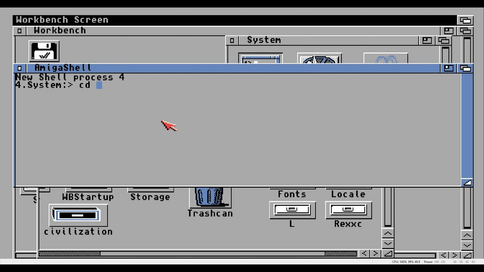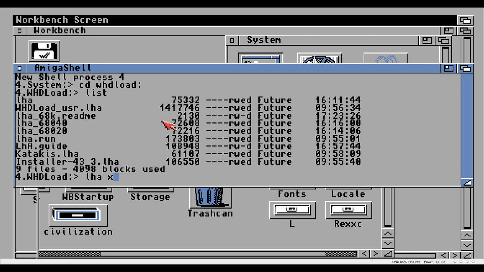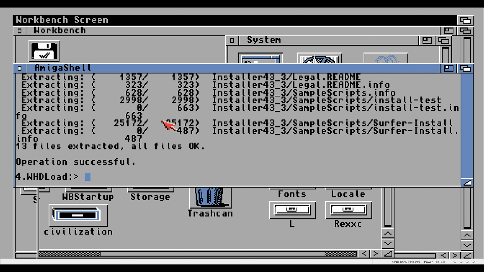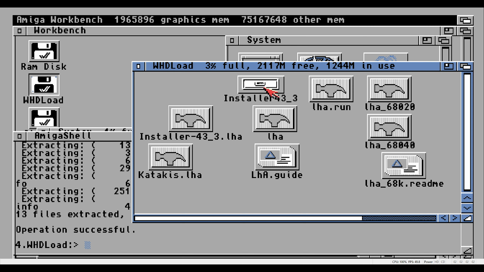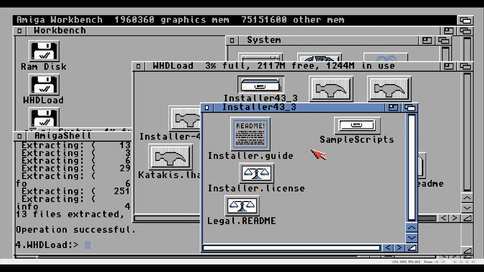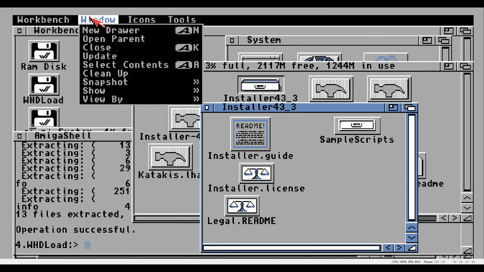Type cd space WHDLoad colon and hit enter. Type list, hit enter, and then type lha space x space installer-43_3.lha. This command will extract the installer 4.3.3. Once done, go back to the WHDLoad folder and into installer 4.3_3 folder, right click and go to Window, Show, and All Files. We need to repeat the same process as before. We need to copy the installer into the Workbench C folder.